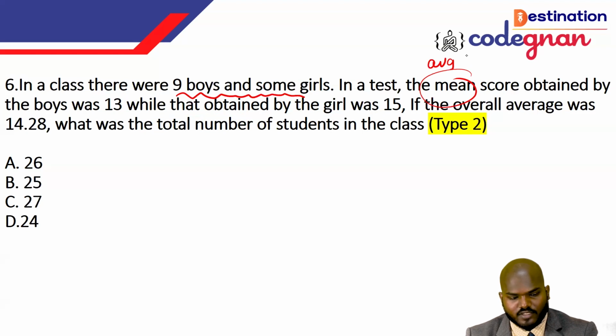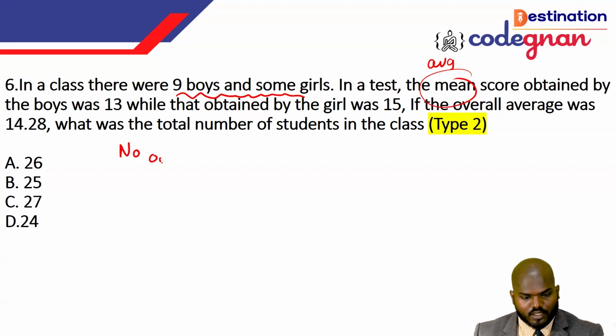If the overall average is equal to 14.28, what was the total number of students in the class? You can call the number of girls X here. You see there are 9 boys and some girls. In this test, the mean score obtained by the boys was 13 and by the girls was 15, like what they have mentioned.